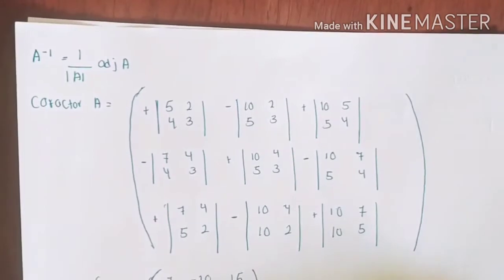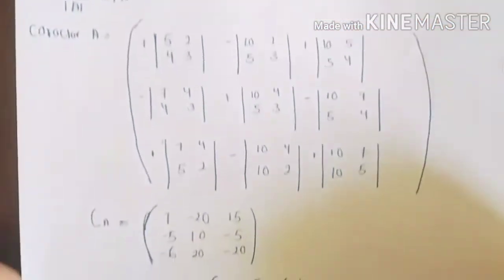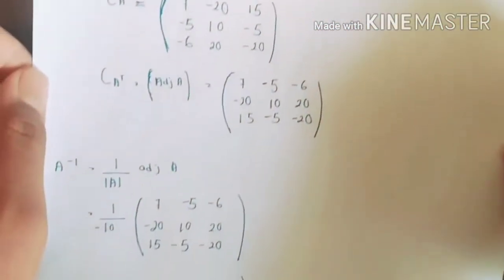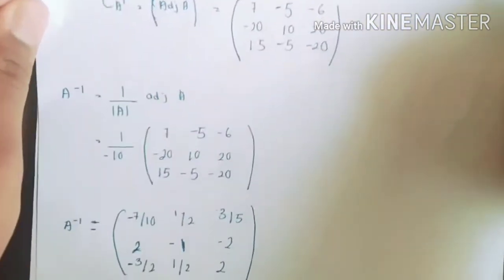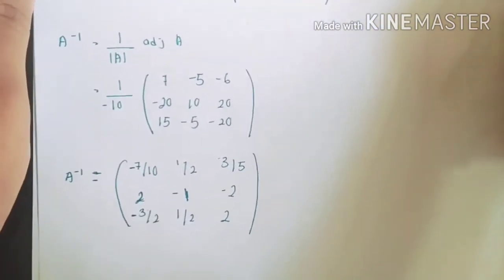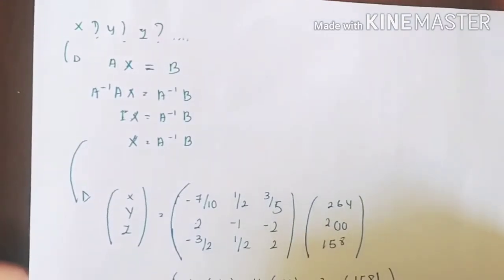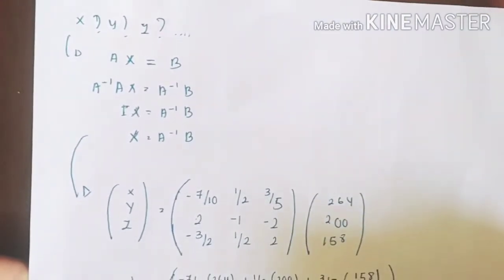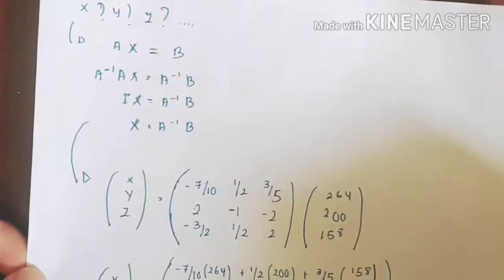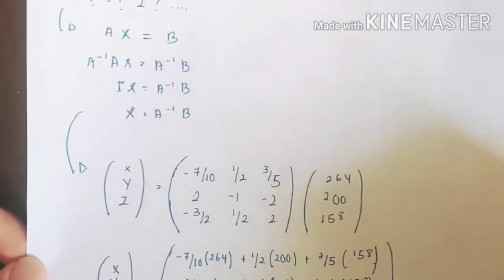We have to find the cofactor of A. And this is the last. We have to use the equation AX equals B, and we have to find X using A inverse and B.